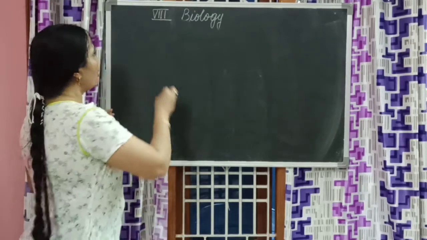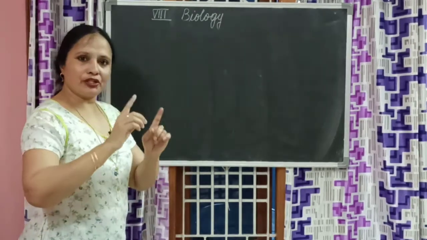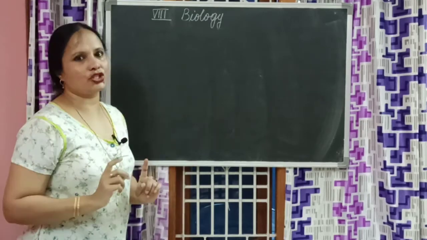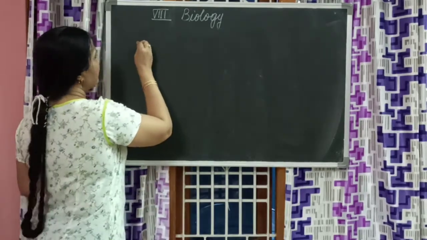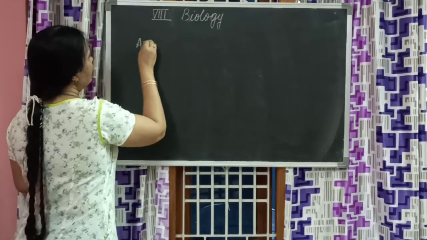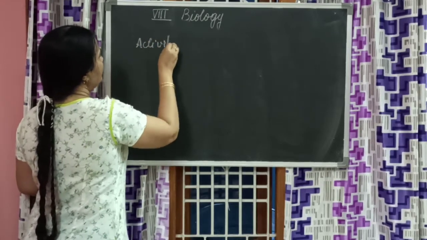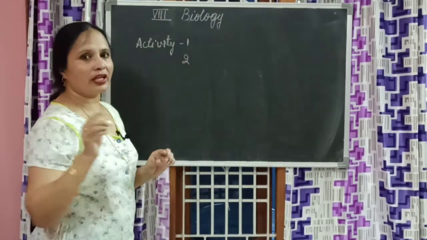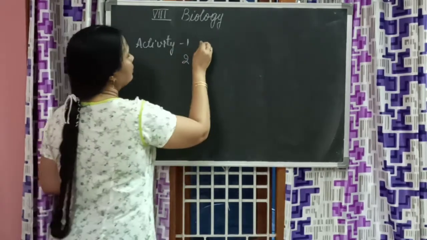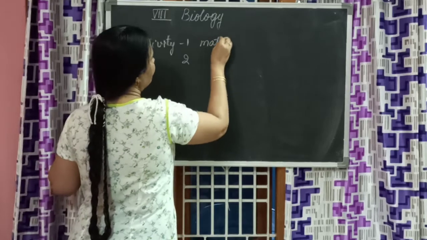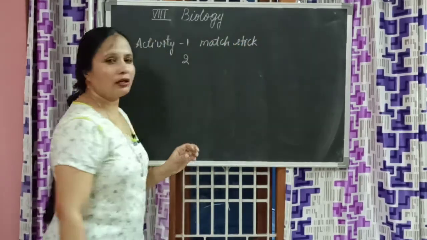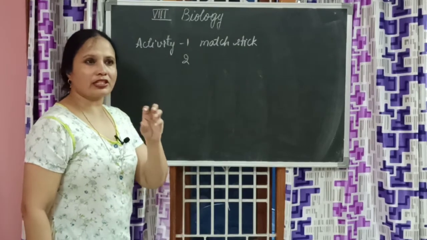We learnt about activities 1, 2, 3 in our yesterday's session. What is that? Activity 1 is about matchstick. You observed matchstick for the arrangement of cells, cork cells.